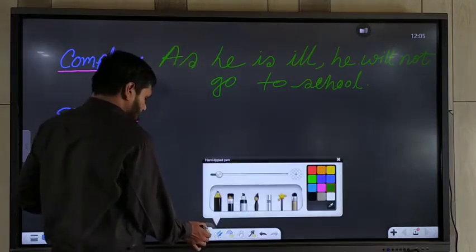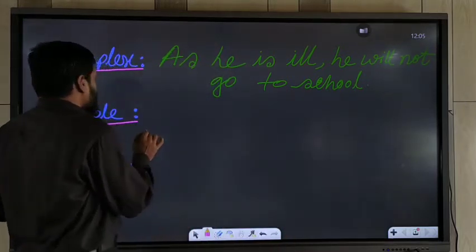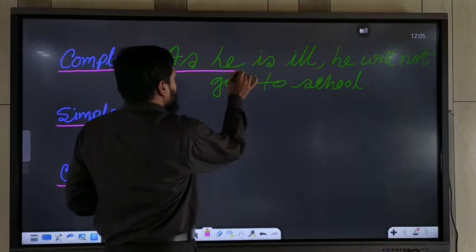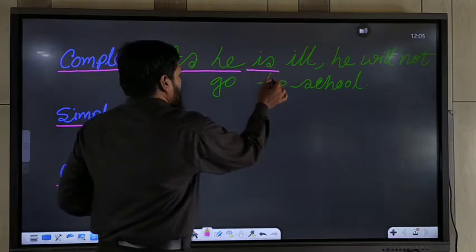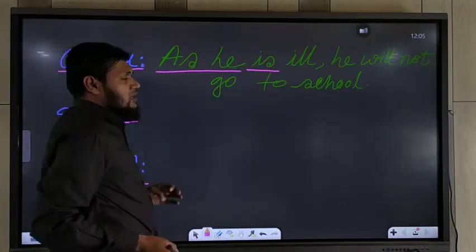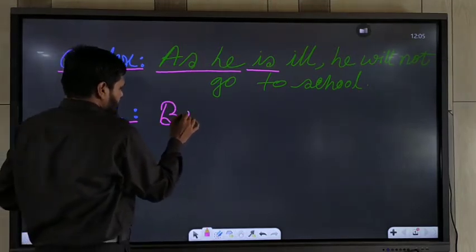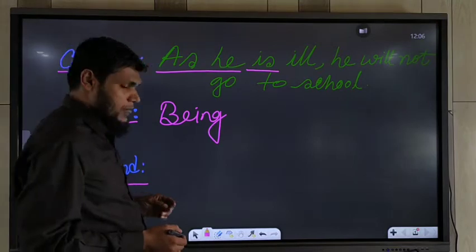If you want to change it into simple sentence, that time you should not use the conjunction, you should use the ing form. So ing form, what is the ing form of is? That should be being. Okay.